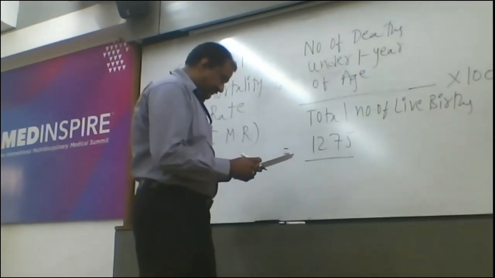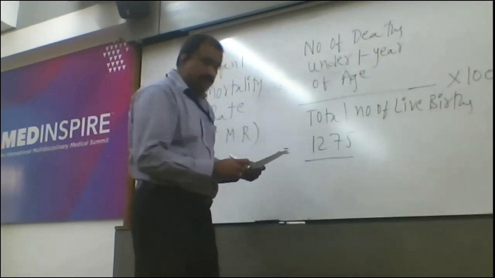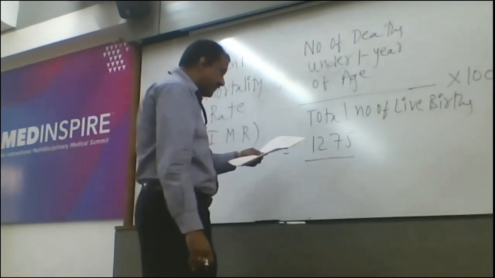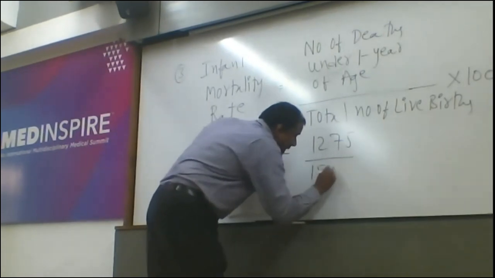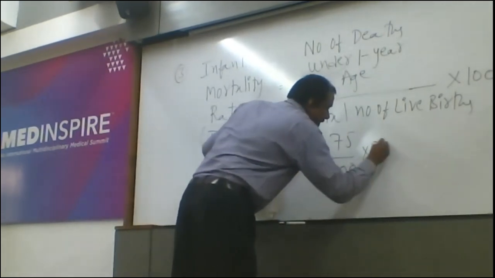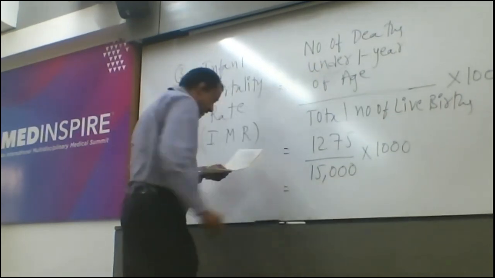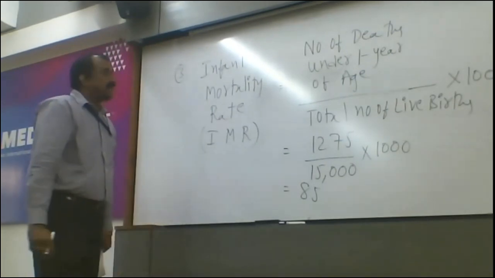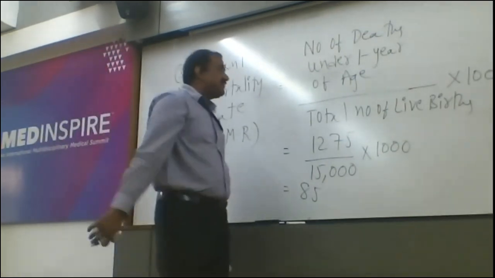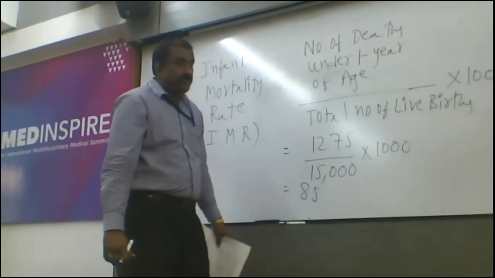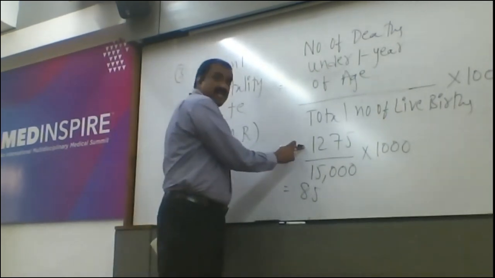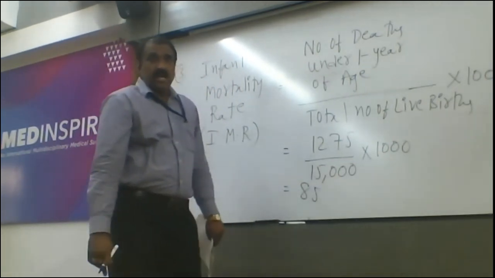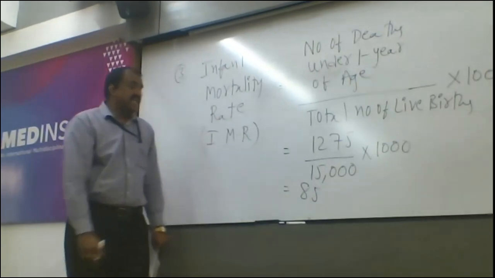Number of deaths under 1 year of age is 1275, and the total number of live births are 15,000. So this is 85. IMR is 85. Once again, I am repeating. Number of deaths under 1 year of age divided by total number of live births into 1,000. Number of deaths under 1 year of age is 1275, and total number of live births are 15,000. We are multiplying with 1,000, and finally, it is 85.